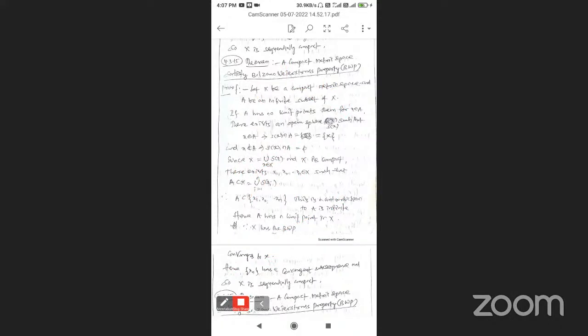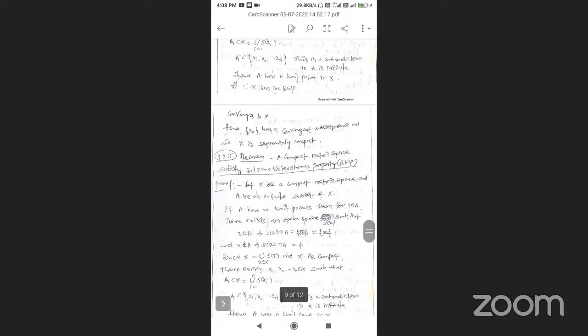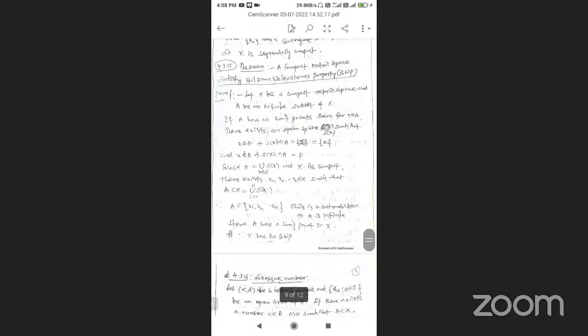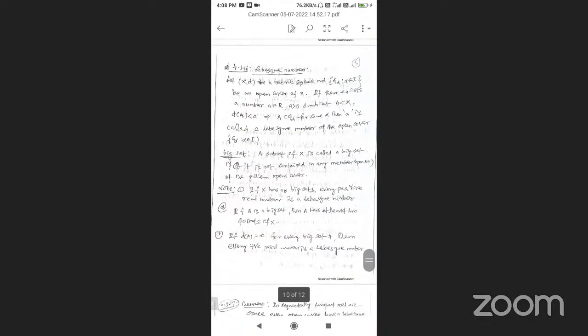Next, 4.3.16: the definition of the Lebesgue number. What is the Lebesgue number?